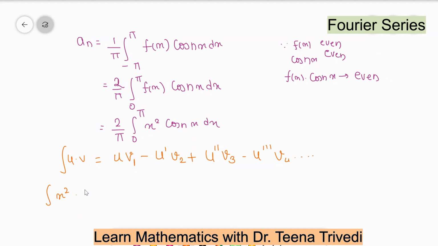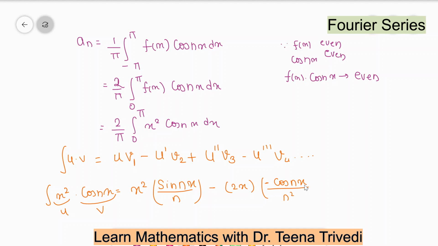Let's see, x square cos nx. So x square is u and cos nx is v. So x square is constant. Integration of cos is sine nx, divided by n since n is a constant, minus the differentiation of x square, that is 2x, and integration of sine is minus cos nx, again divided by n, so it will be n square.